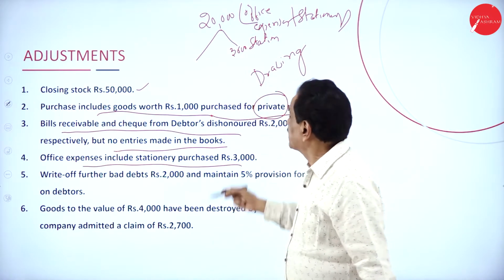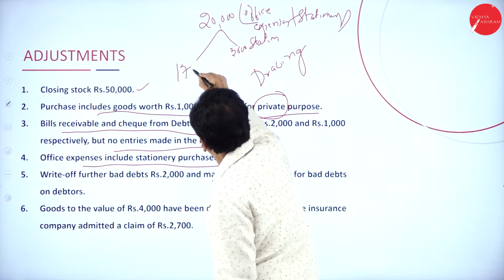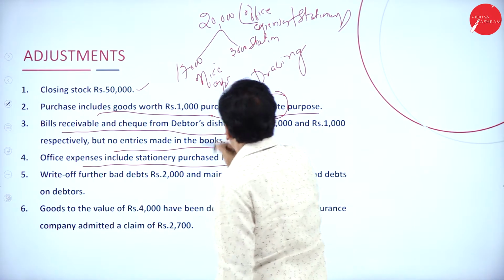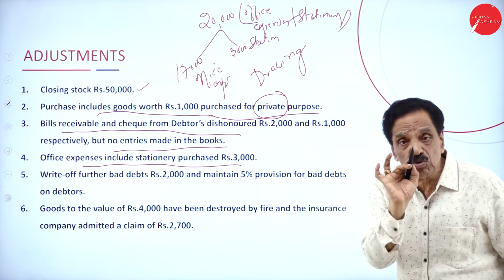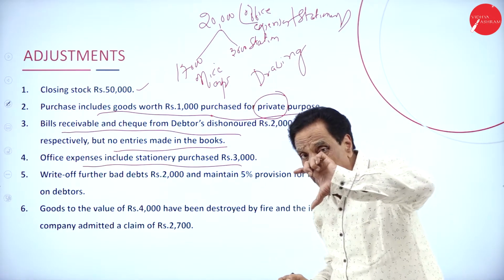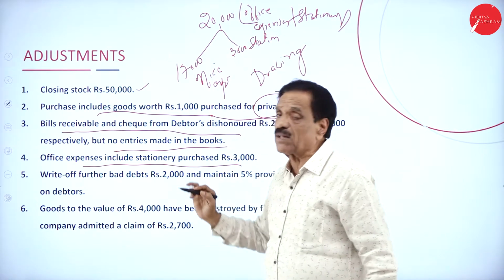What's the balance? 17,000. This goes to office expenses. How to bifurcate? What's the total amount? 20,000. Deduct 3,000. It will go to the stationery account separately. Then 17,000 becomes the office expense.